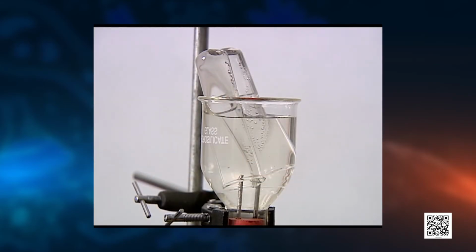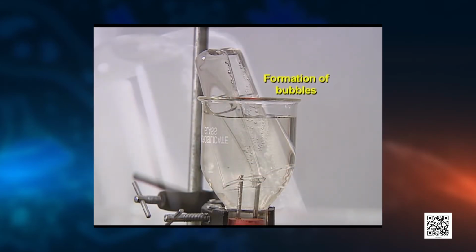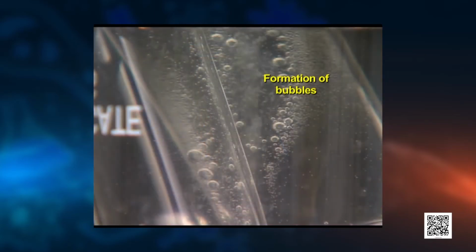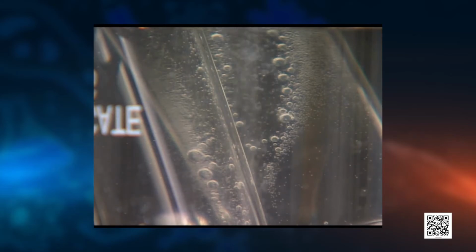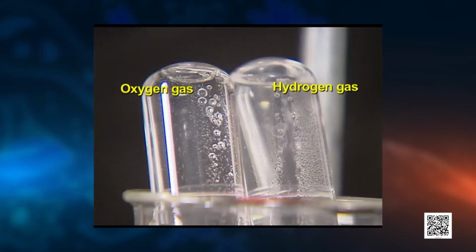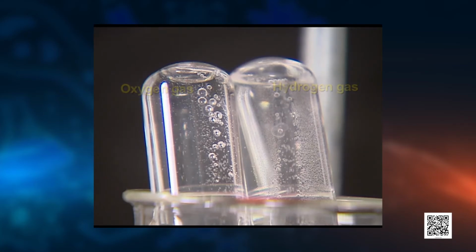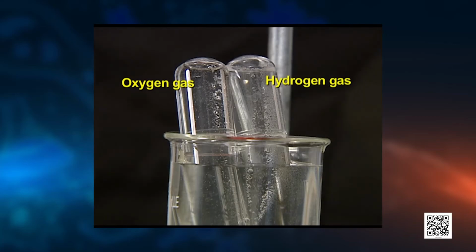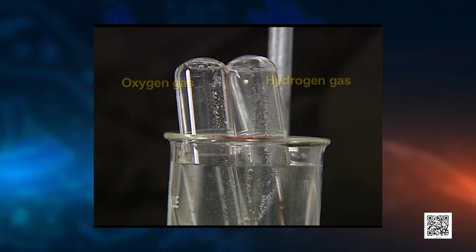Is the volume of gas collected the same in both the test tubes? In one, you see more gas, but in the other there is little gas, because the ratio of the gases is different, that is 2:1. See here, you can see effervescence. Do you know why? Now we will test. How will you verify that the gases produced are oxygen gas and hydrogen gas? We will test these gases one by one.